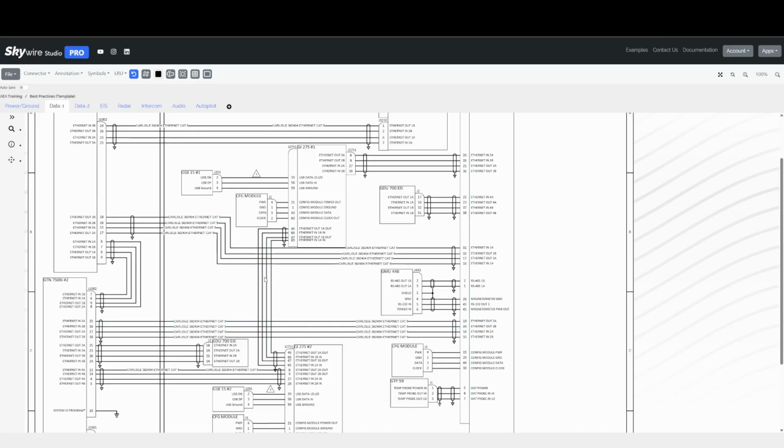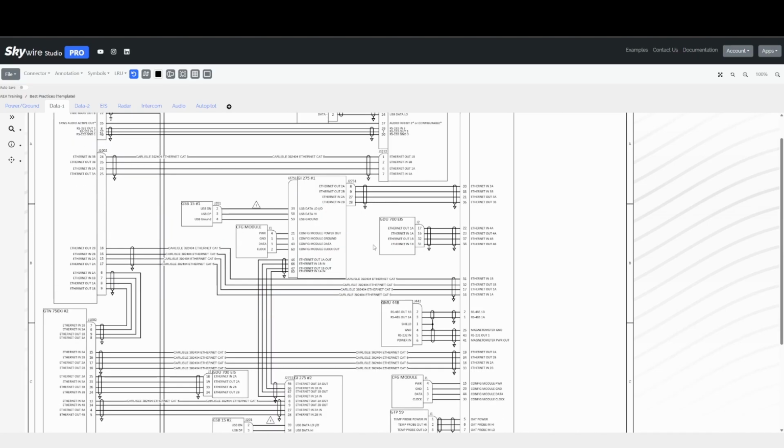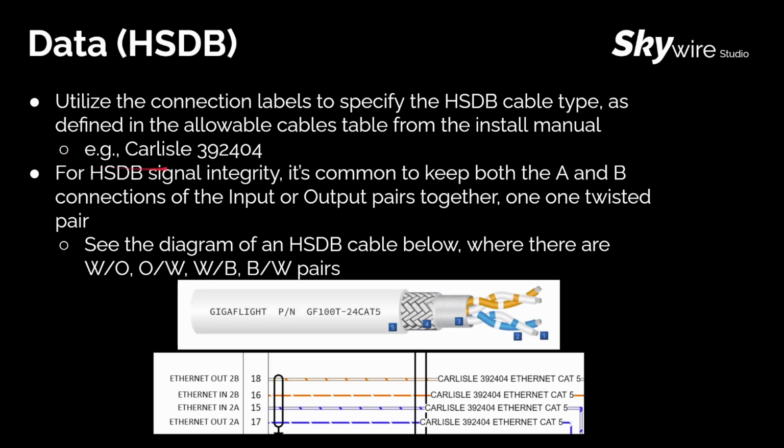When they do cross other cables, they cross at a 90 and are very tightly coupled. The shield symbology also helps to distinguish between the cables. When showing HSDB connections, it's sometimes helpful to specify the type of cable that you'll be using in the installation as a connection label in the diagram. You can get the specific HSDB cables from the installation manual as defined in one of the tables.